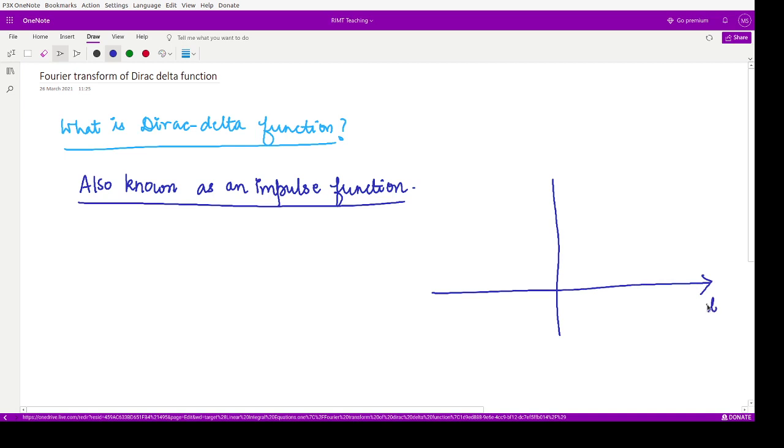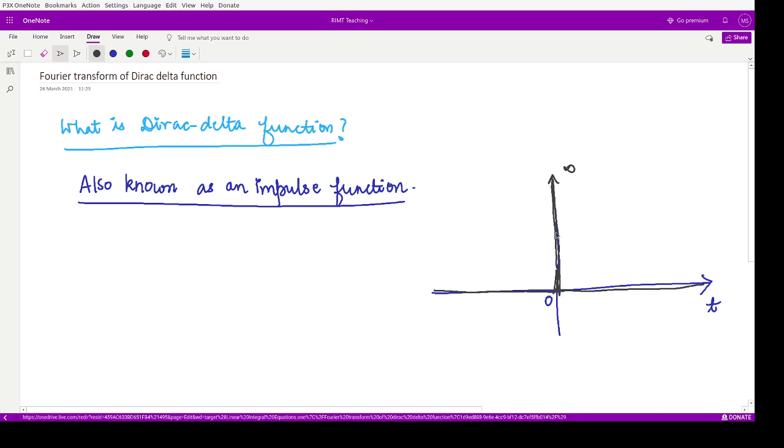Say suppose this is the time axis, this point is 0. We say at the time 0 we have a sudden impulse. So your impulse would be something like this. This also goes to infinity, right? So at this particular point we have an infinite amount of force acted upon it, and at all other points it is equal to 0, right? So this is the impulse function or the Dirac delta function.